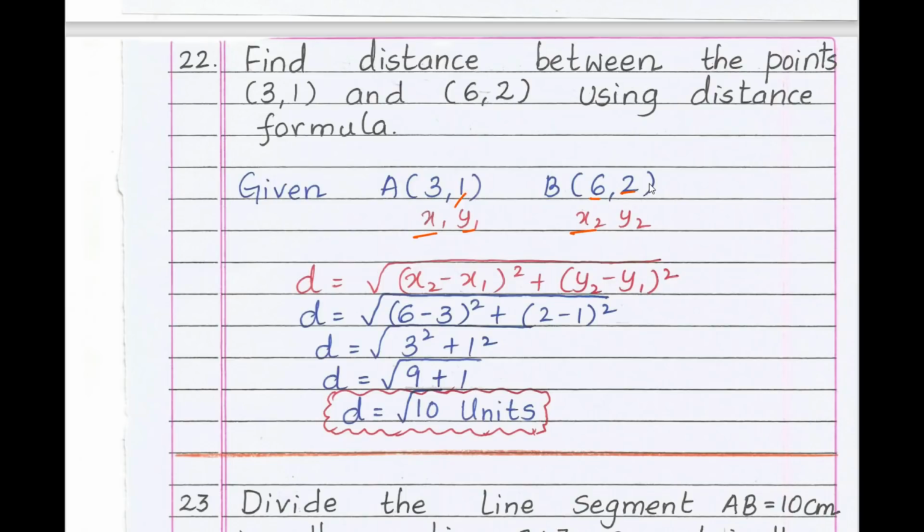d equals square root of x2, which is 6, minus x1, which is 3, whole square, plus 2 minus 1 whole square. 6 minus 3 is 3 square, plus 2 minus 1 is 1 square. Therefore 3 square is 9 and 1 square is 1. So 9 plus 1 is 10. Therefore d equals square root of 10 units. After solving the problem, put the final answer in a rectangular box.